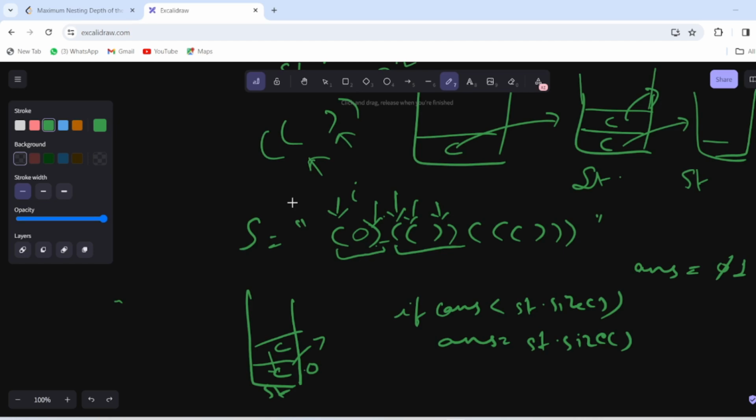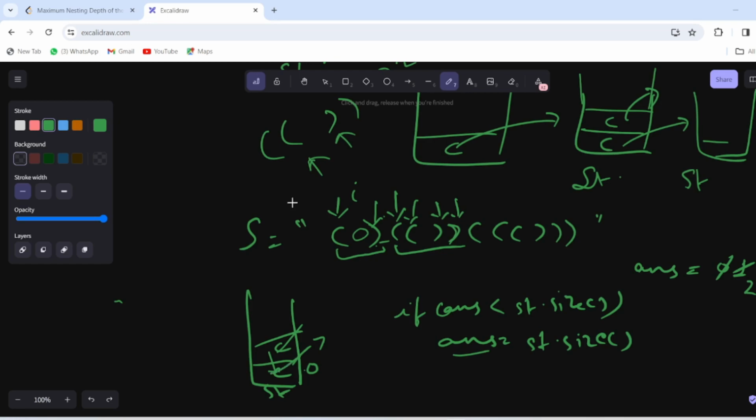That means we have to see if answer is less than size of stack or not. If yes, then increment the answer. Okay. So yes, the answer is 1 and the size of stack is 2. So put answer equal to 2. Now pop this one.